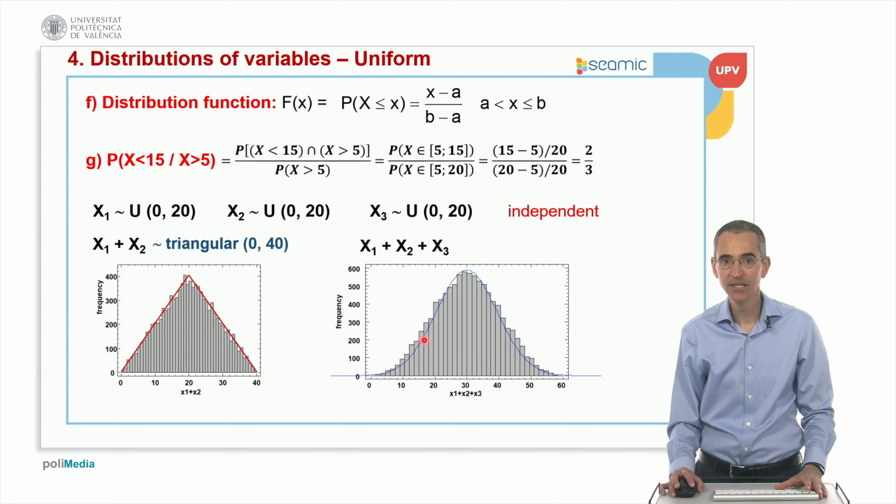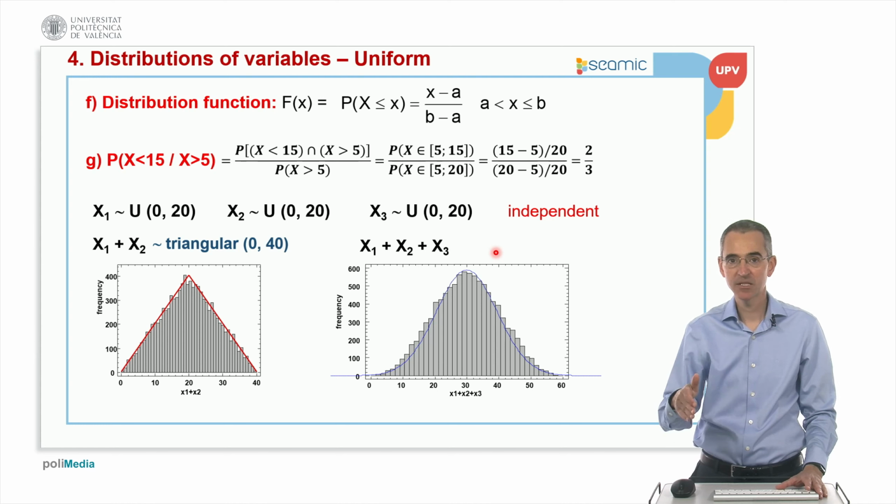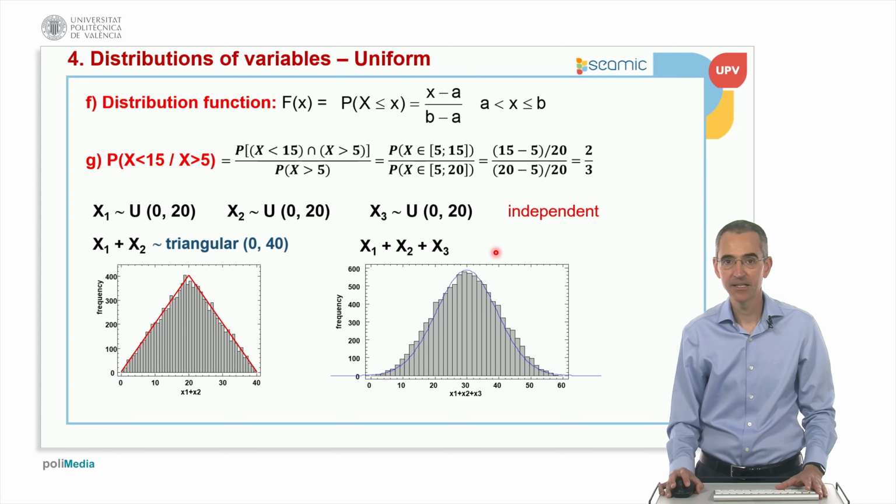Here in blue, I have the shape of the normal distribution. We can find a slight deviation from the normal, but that deviation is not too much. So just summing 4 or 5 uniforms, the approximation to the normal would be good. And this is because the uniform is symmetric. So summing symmetric distributions, just summing a few of them, the approximation to the normal is good.